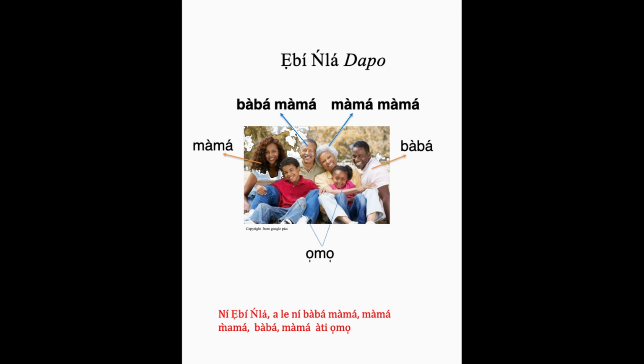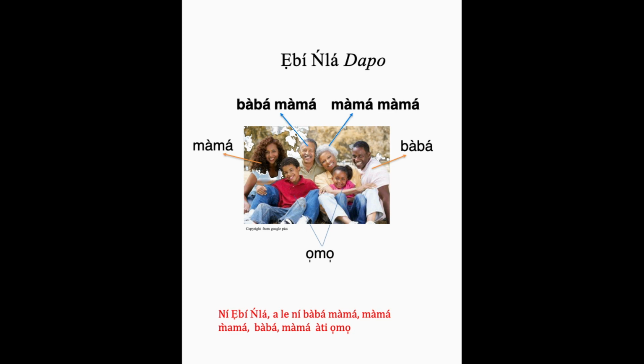Okay. So in the extended family, apart from the parents, you also have grandparents. So you have baba, mama, which literally means the father of the mother. And you also have mama, which is the mother of the father. And here, Dapo is talking about his grandparents from his mother's side. So he's not talking about his father's side.